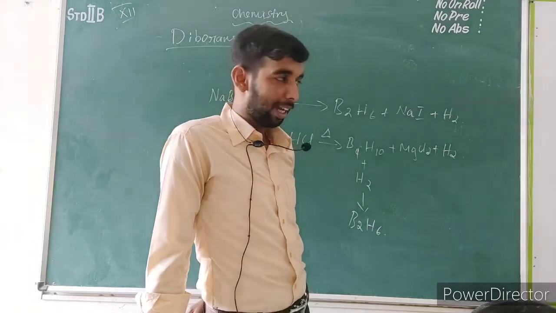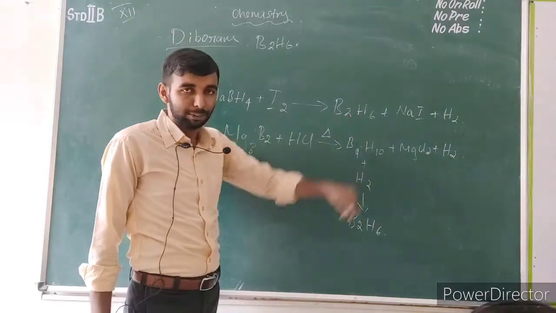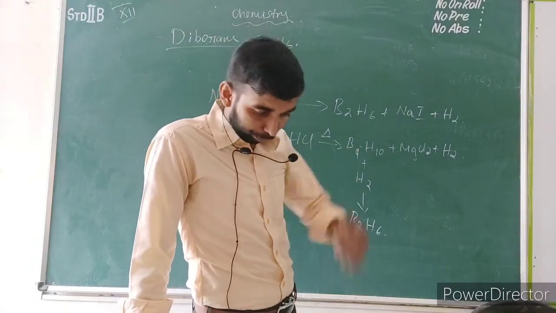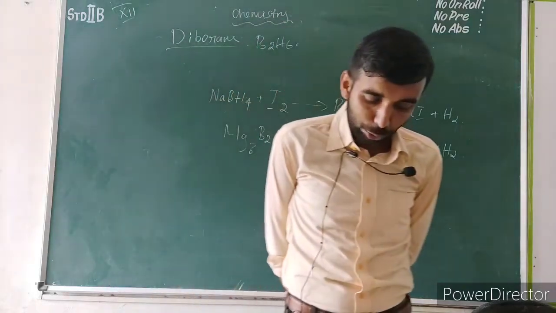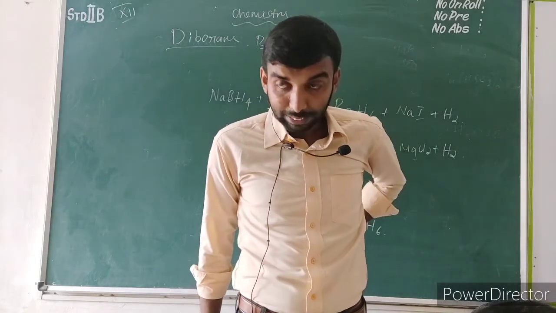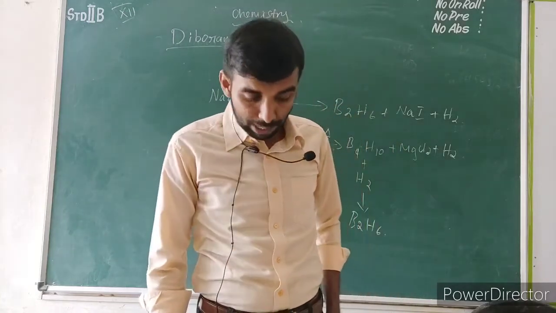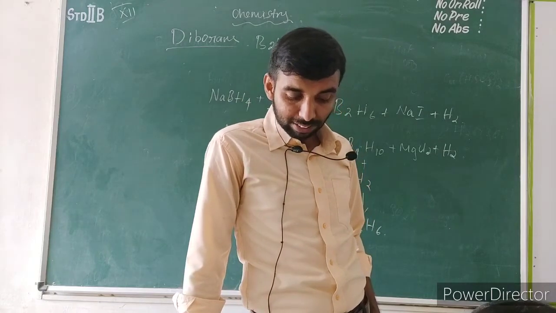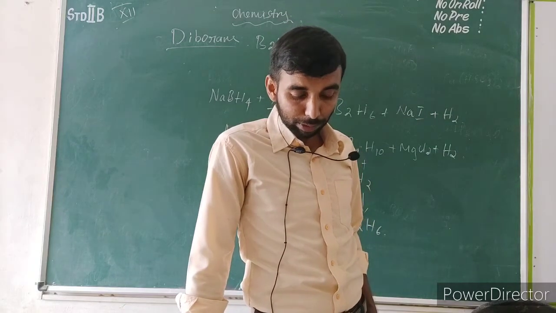How will you prepare the higher borane? Higher boranes contain a higher number of boron and hydrogen atoms. Higher boranes are formed by heating the boranes step by step. Diborane reacts with water and alkali to give boric acid and metaborate separately. The reaction is given on page 36 in the box. B5H11, B4H10, B10H14, B5H9 are called higher boranes. If you heat the boranes for longer, it will give higher boranes.